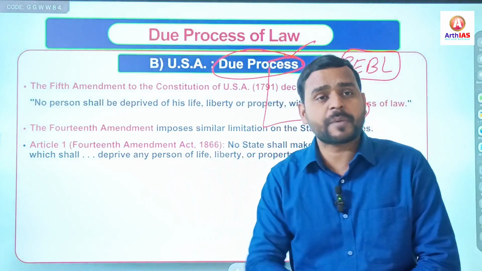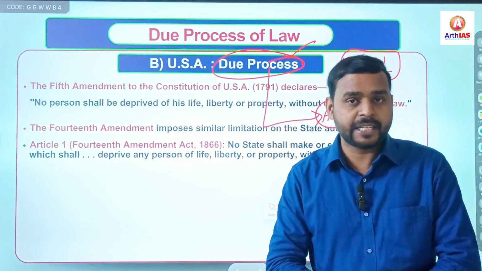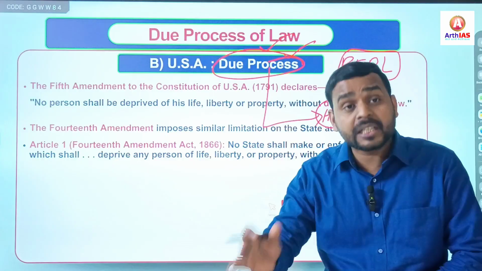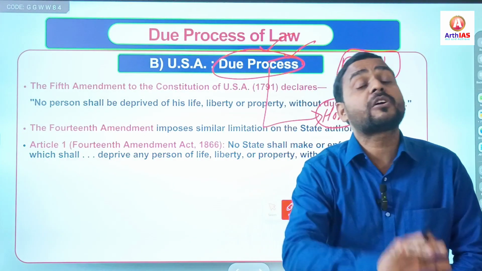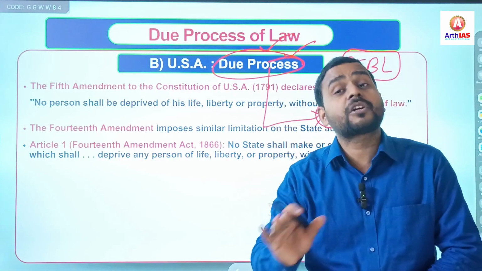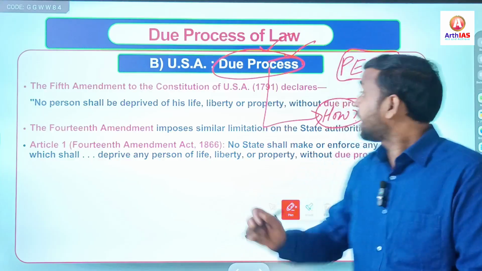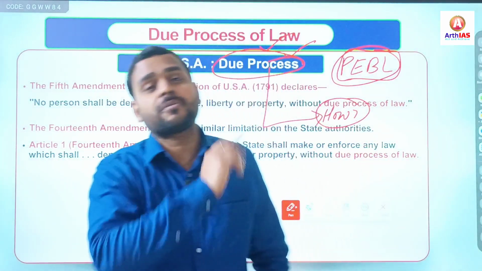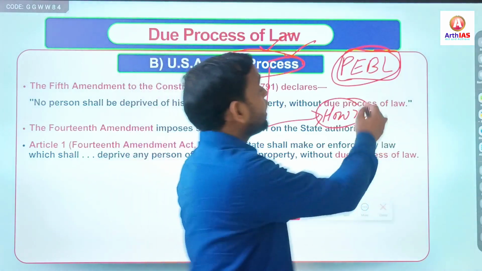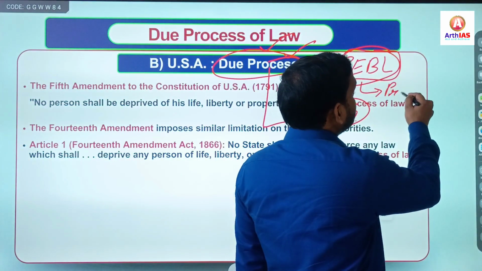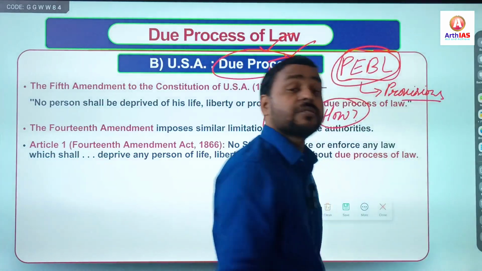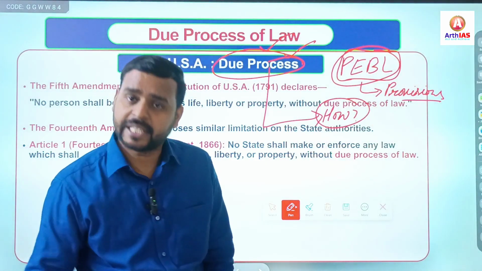Suppose a law has been passed by the Parliament. Under due process, the question may be asked whether the intention of the law is fair or just or not. But under procedure established by law, you cannot question the intention of the law. You can simply check the provisions of the law.